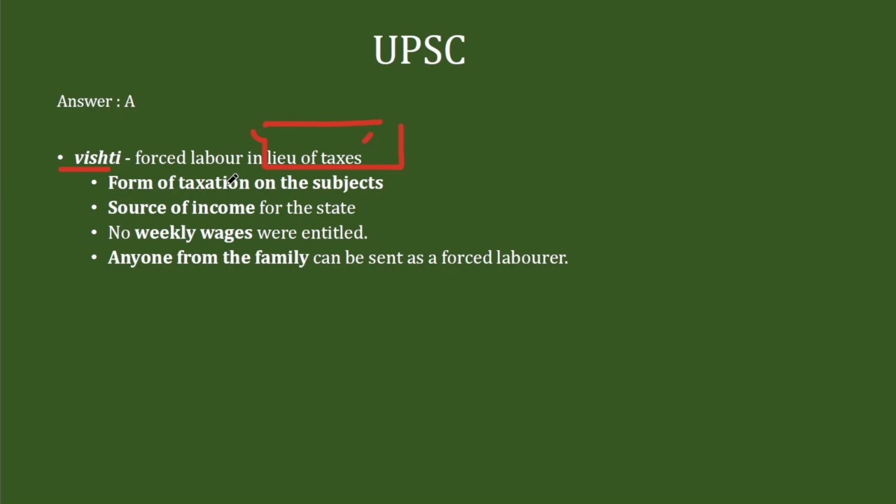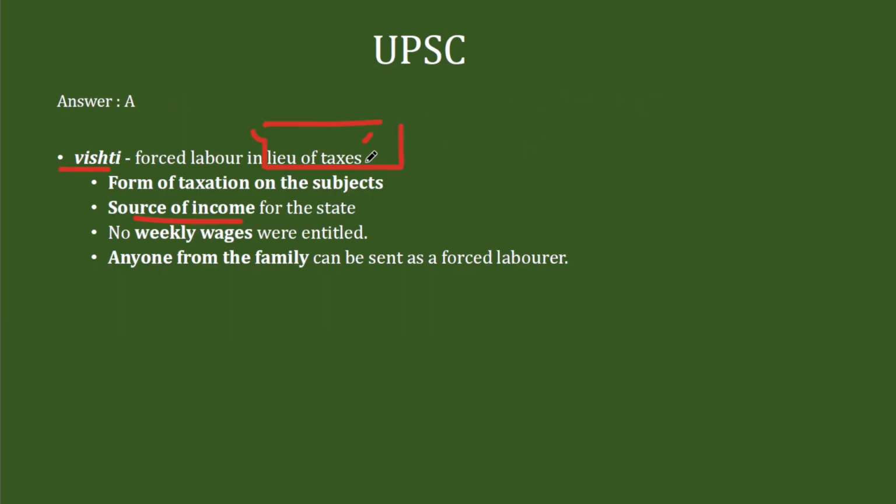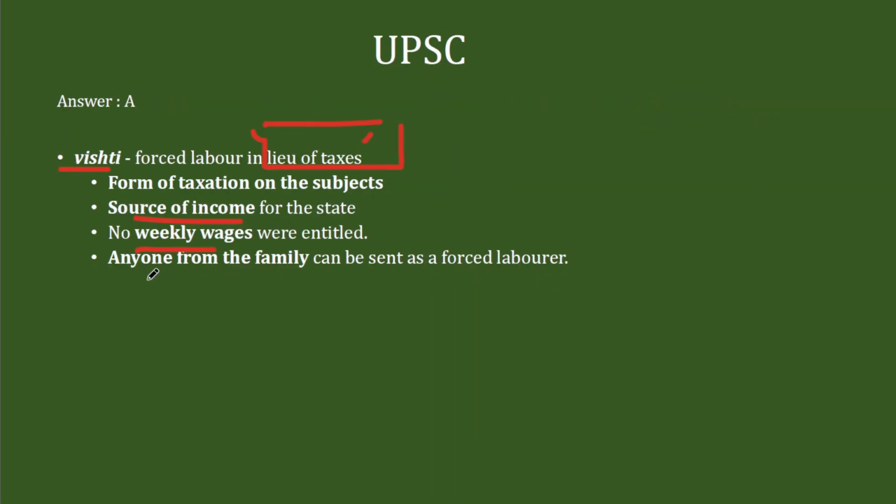If it's in lieu of taxes, it's a source of income for the state. So the first option becomes automatically correct. If it's a source of income for the state and if it's in lieu of taxation, then there will not be any weekly wage. So this last option, third option, becomes automatically wrong. Then comes the last option. Anyone from the family can be sent as a forced labor. This is something factual where you have to take the chance. And eldest son being sent for forced labor, that is also very unlikely. Anybody can be sent for forced labor because it's an oppressive system. So any male labor that is available can be sent for forced labor, it is likely. So you can think of that line as well. But 50% knowledge and 50% guessing will work in a question like this.